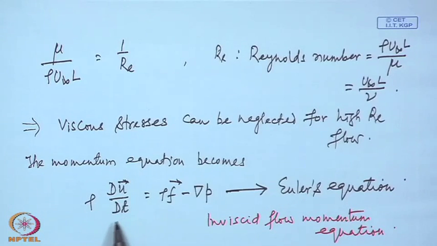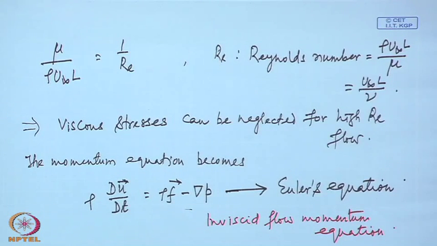If we solve these Euler's equations, the inviscid flow equations, we can only satisfy the boundary condition that the normal component of the relative velocity is 0, but the tangential component of the relative velocity being 0, that we will not be able to satisfy. In that case, there will be slipping between the fluid and the body; the fluid will slip over the body.